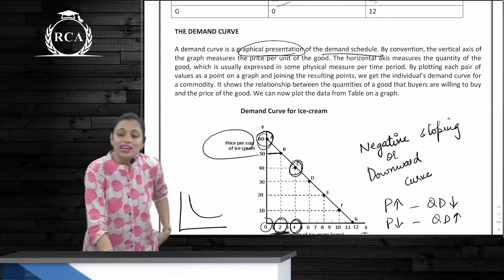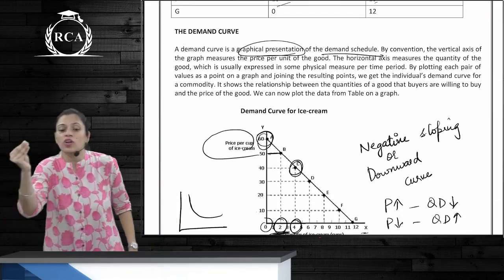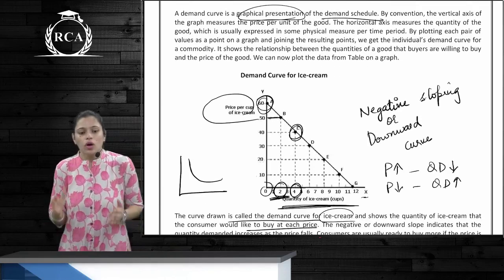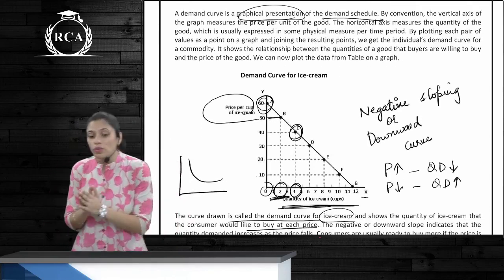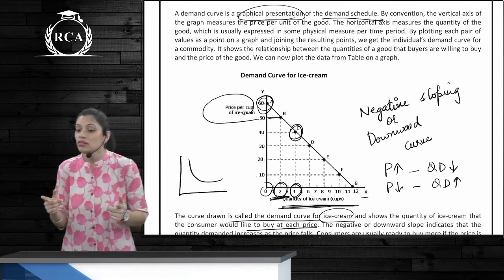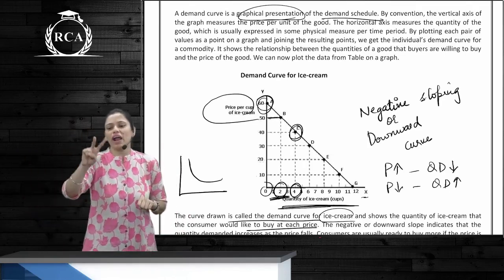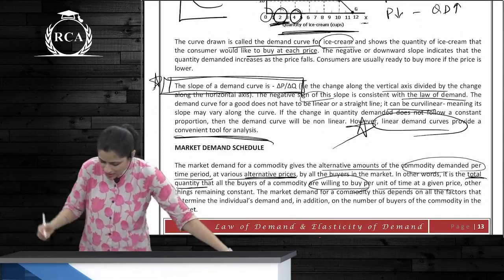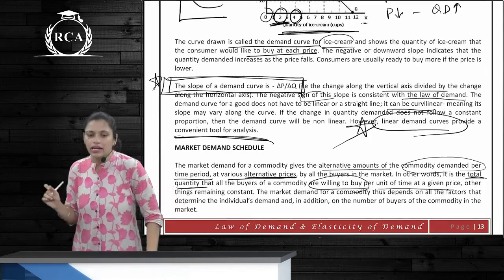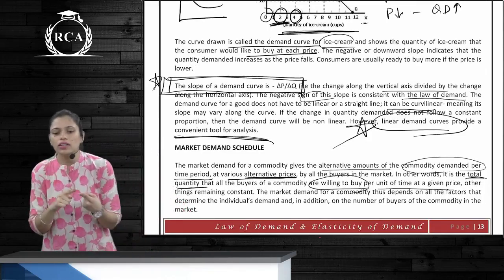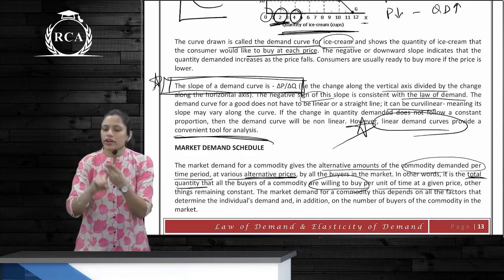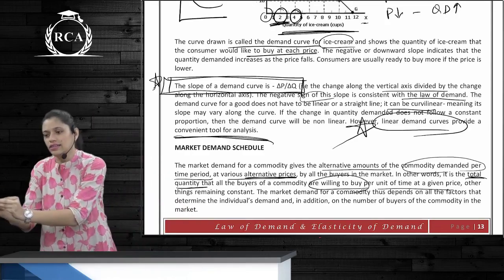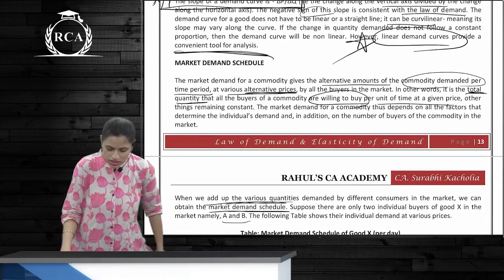What is the demand curve? It's a graphical representation of the demand schedule. How does the curve look? Downward sloping, or a negative slope. Reason? Inverse relationship between price and quantity demanded. Now the slope of the demand curve is minus delta P by delta Q. Guys, generally the demand curve can be linear, non-linear or curvilinear. For our understanding, we assume that they are linear, because it's a convenient tool.